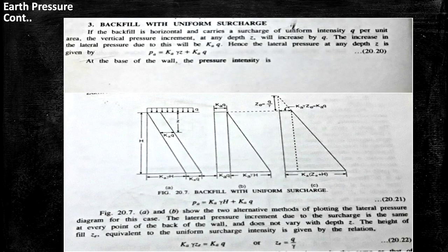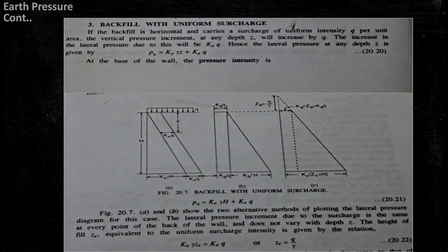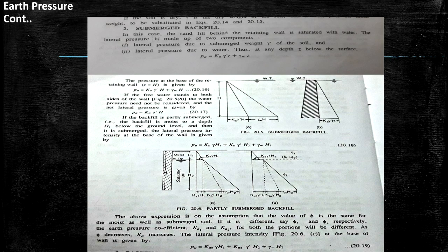In this slide, I have discussed backfill with uniform surcharge. If we consider there is a uniform surcharge Q acting on the ground level, then we consider an imaginary height equal to Q by gamma, where Q equals the uniform surcharge. So we can write PA equal to Ka gamma H plus Ka into Q. This is the continuation of the previous slide.